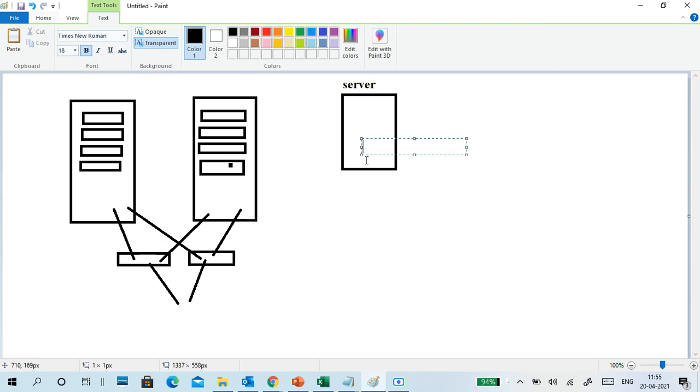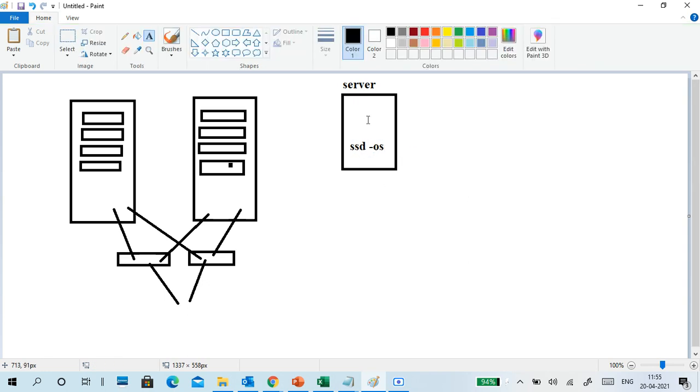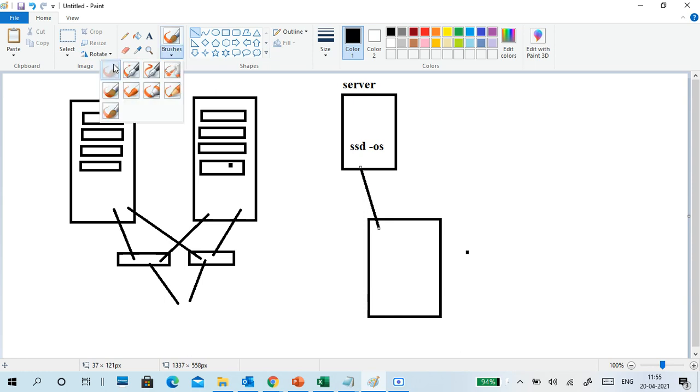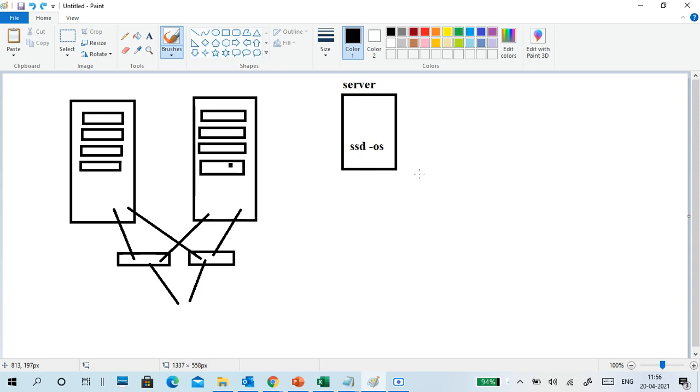It contains internal storage, an SSD for storing the OS. In real time, the OS storage is an SSD with an internal DAS connection. But for data storage, normal data storage, it will be connected to NAS, sorry, it is connected to NAS storage for basic data storage. But that is for file storage type.